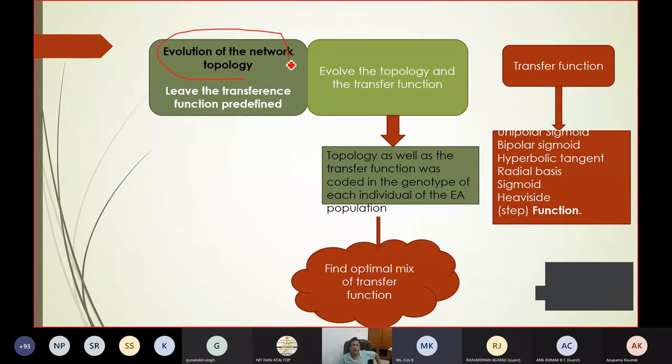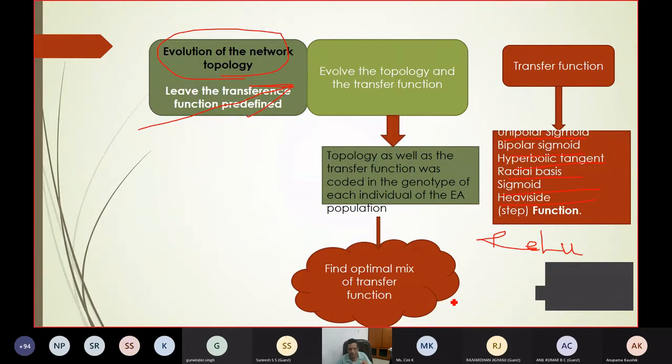You can evolve the network topology, that is the structure, and keep the transfer function predefined, because every neuron has a transfer function. The transfer function is bipolar, radial, Heaviside, step function, and nowadays Google has also come up with many new functions for the deep neural network or CNN, that is ReLU, etc. So the transfer functions are different.